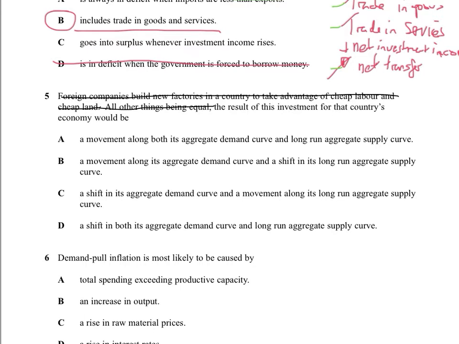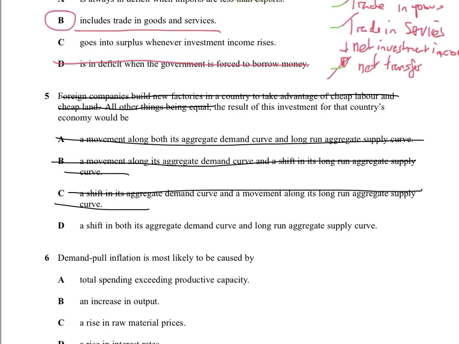Okay, so the result of investment for a country's economy would be, so what's going to happen if there's an investment? Well, you know it's going to cause a shift in AD. So this whole movement along stuff is rubbish. It's not going to cause a movement along it. It's going to cause a shift in AD. So we've already got, it's either C or D. And is it going to cause a movement along the long-run aggregate supply curve? No, that's stupid. It's going to cause a shift in the long-run aggregate supply curve because in the short run, what happens when there's more investment? Investment is part of C plus I plus G plus X minus M, so AD will go up in the short run. Then, because firms invest, it will increase the country's productive capacity, which will make the long-run AS line go outwards. And that's what it is.